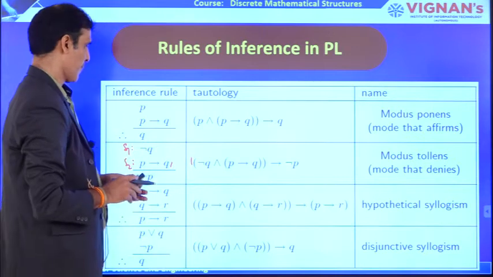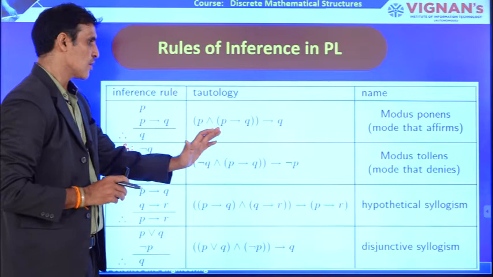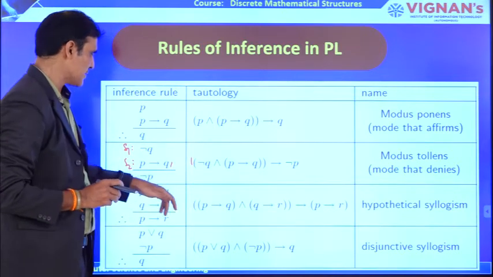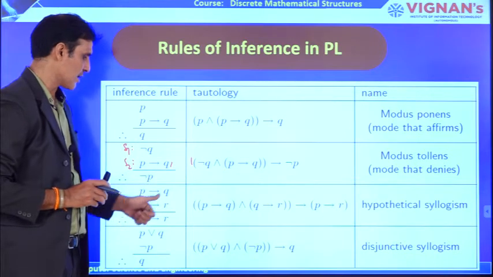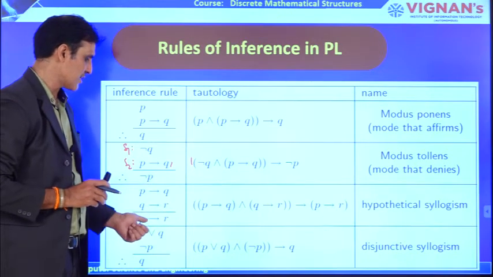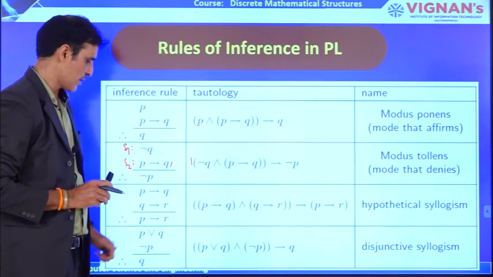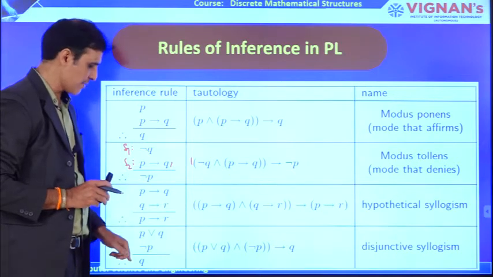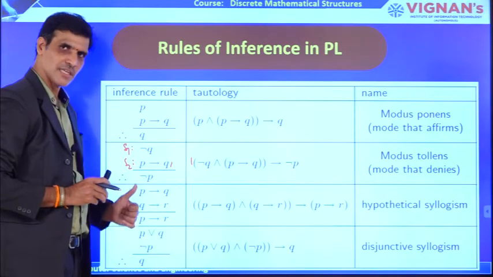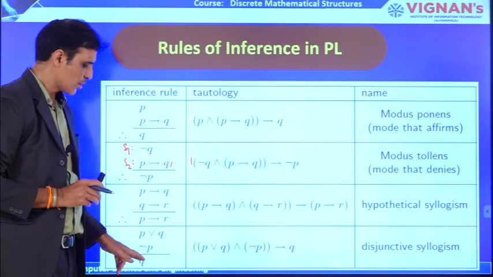That is the meaning. Similarly, the next one is hypothetical syllogism. P implies Q is given as one statement, and another statement is Q implies R. If the two statements are given like this, we try to prove that P implies R. Another one is P or Q. This is one statement, and negation of P is the other statement. By using these two statements, we can prove that Q is true.